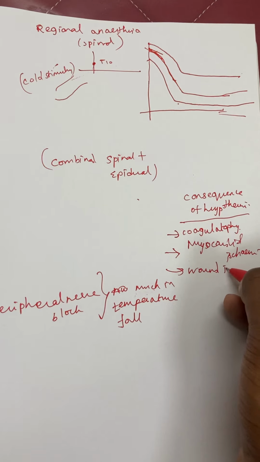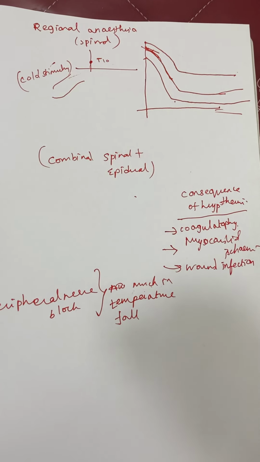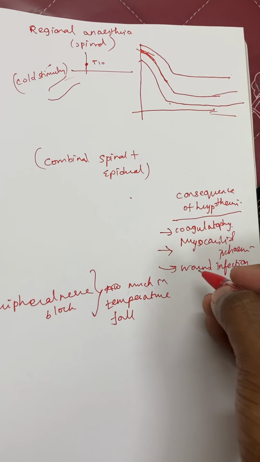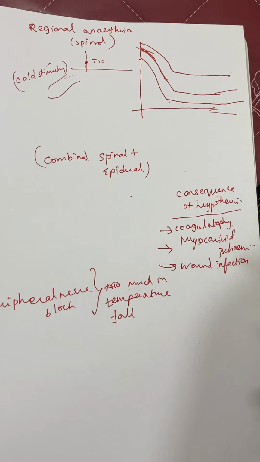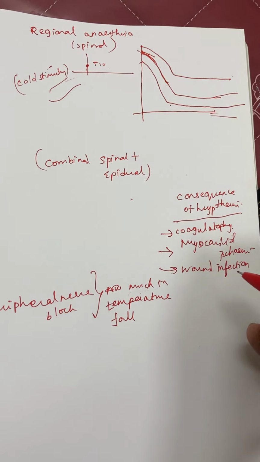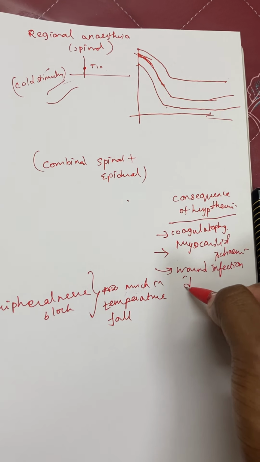Another thing is wound infections. Why wound infection? Because hypothermia causes vasoconstriction, so there is reduced blood flow to the peripheral tissues, so wound healing will be delayed, as well as there will be reduced mobility of inflammatory cells to that area and reduced scar formation. Because of that, there will be contamination of the wound, and wound infection may occur in these patients.